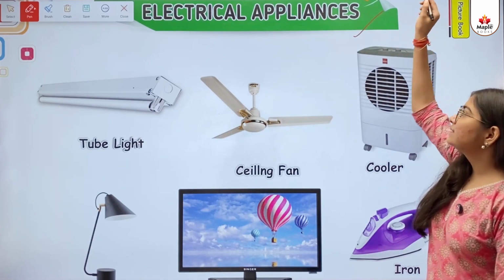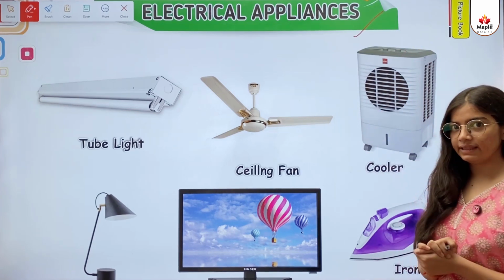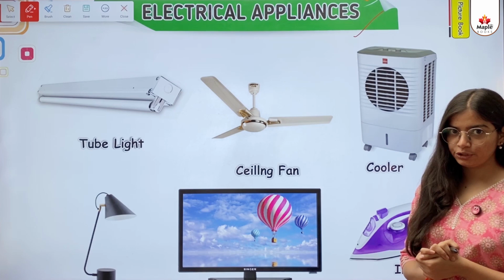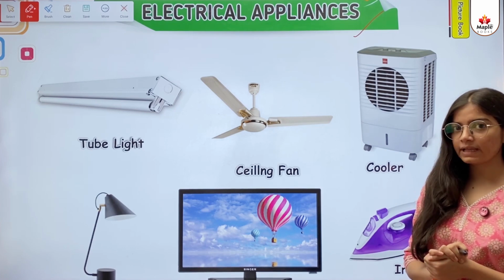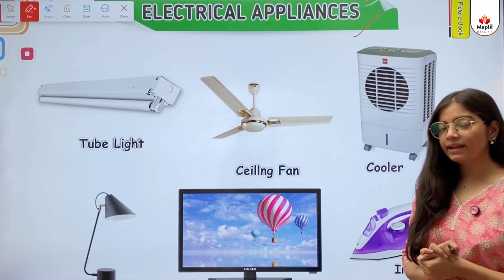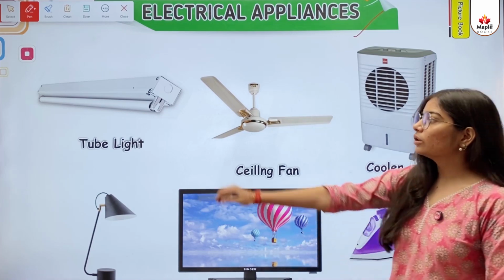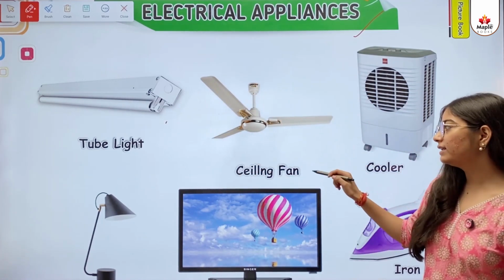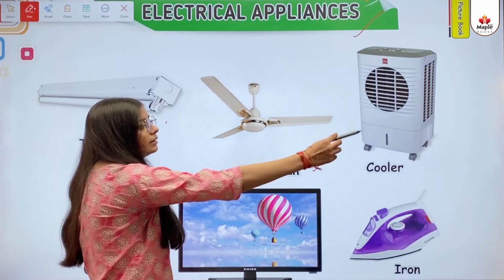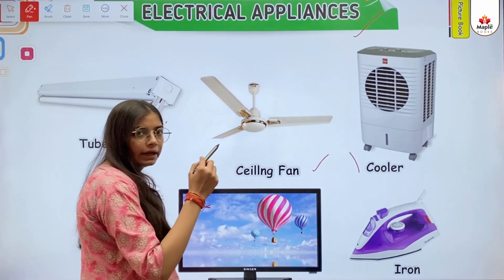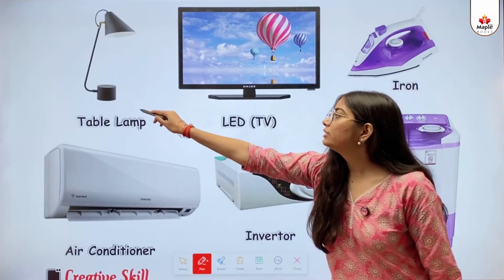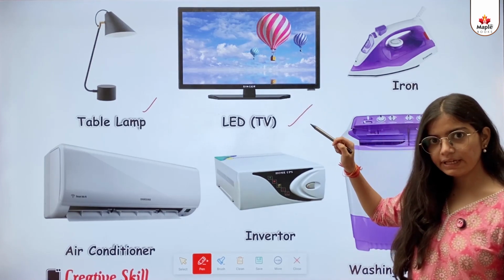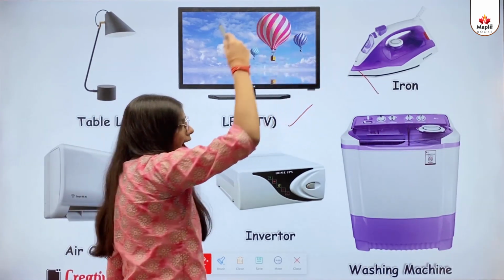Electrical appliances. So kids, in this we will learn about the appliances that are used in homes and offices that are electrical. So the first one is a tube light. This one is a ceiling fan. This one is a cooler. This one is a table lamp. This one is a LED TV. This one is an iron.